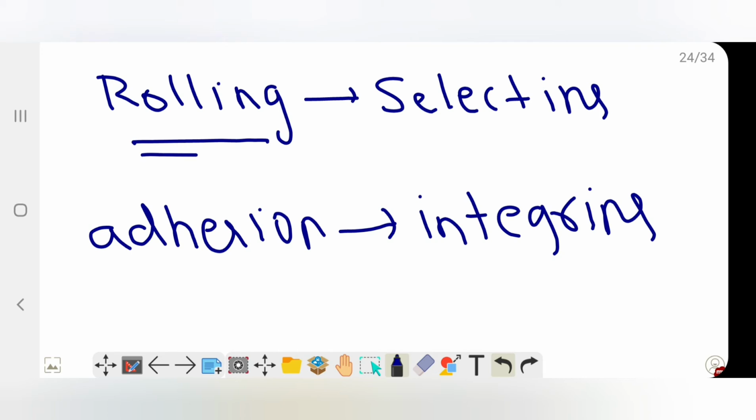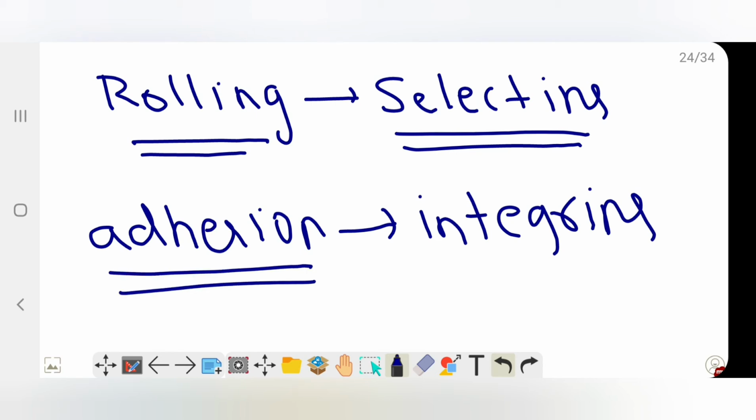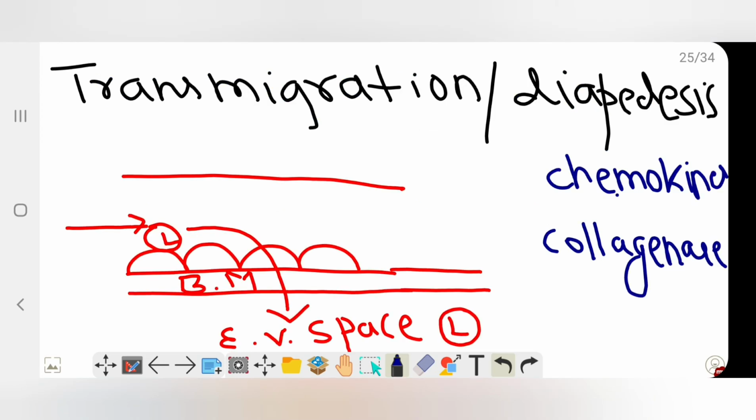So this rolling is brought about by selectins. If you want to know, there are different types of selectins: there are L selectins, E selectins, and P selectins. And this final adhesion is brought about by integrins.